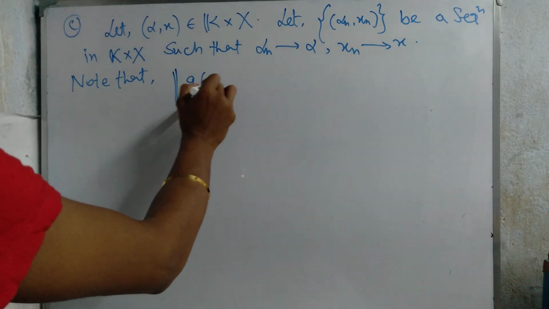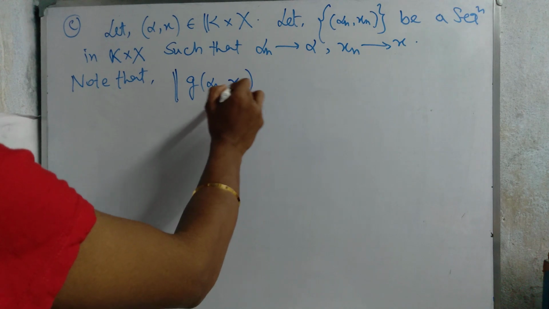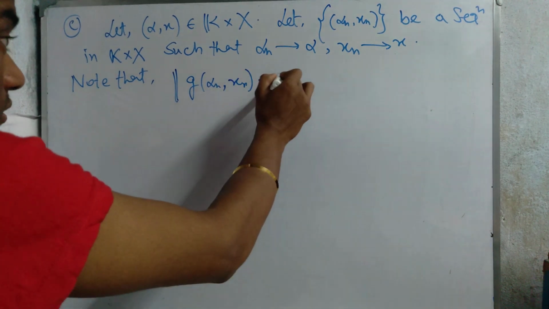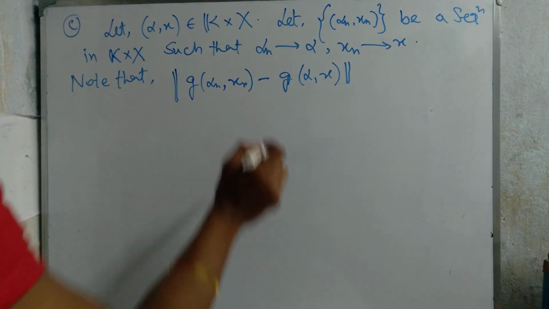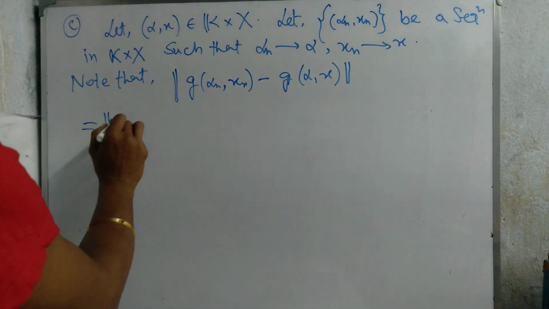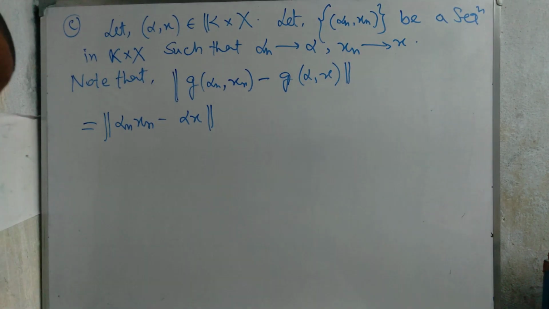Then the norm of g(alpha_n, x_n) difference g(alpha, x) is equal to the norm of alpha_n x_n difference alpha x.